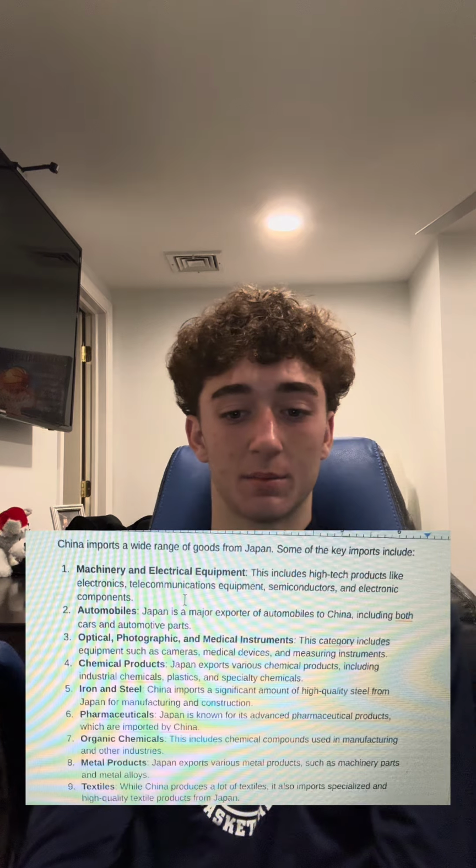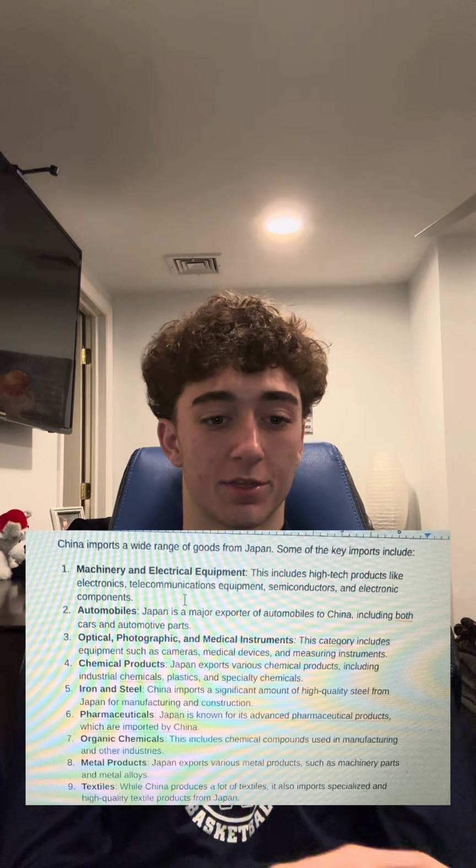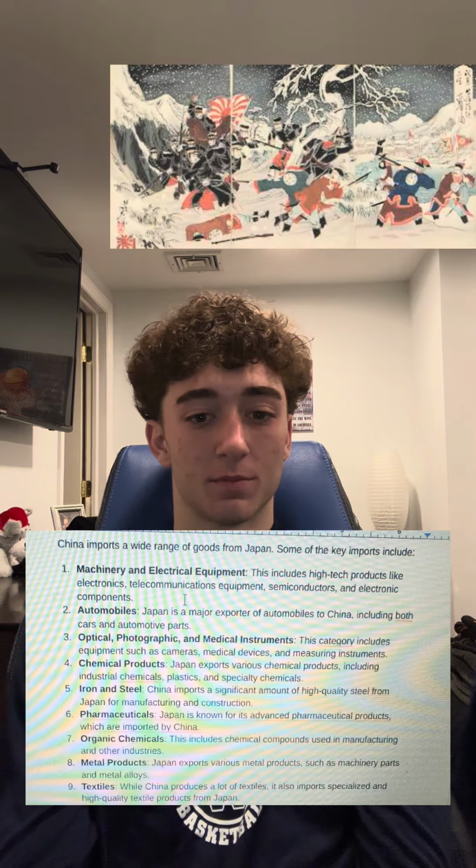Some of the key imports include machinery and electrical equipment. This includes high-tech products like electronics, telecommunications equipment, semiconductors, and electric components. Automobiles: Japan is a major exporter of automobiles to China, including both cars and automotive parts. The third one is optical, photographic, and medical instruments. This category includes equipment such as cameras, medical devices, and measuring instruments.